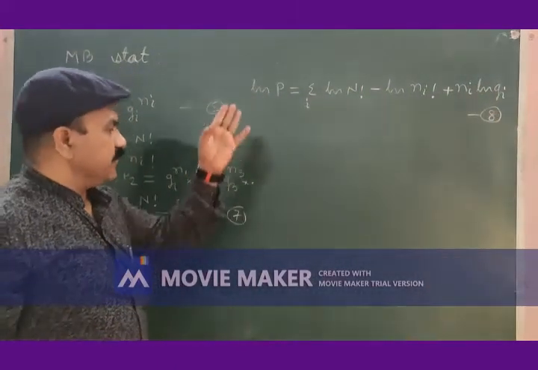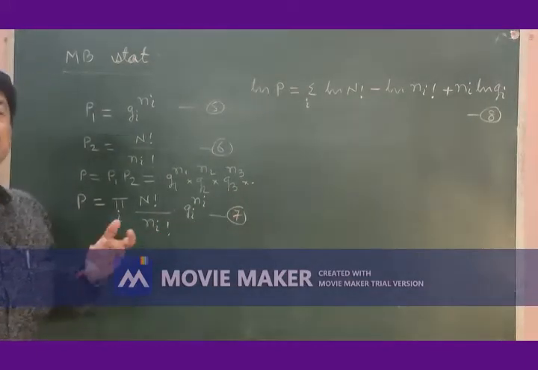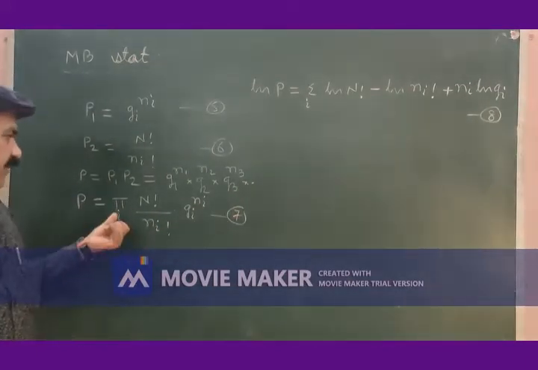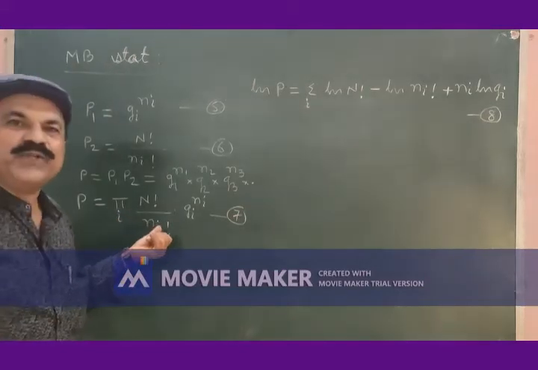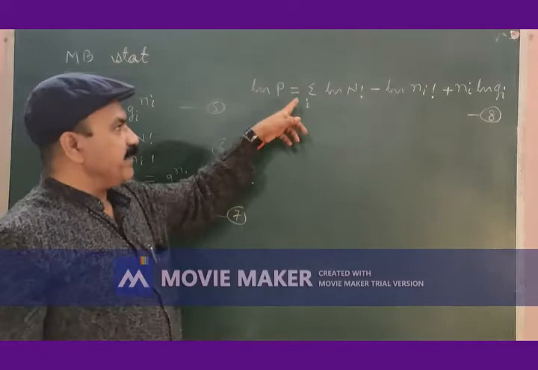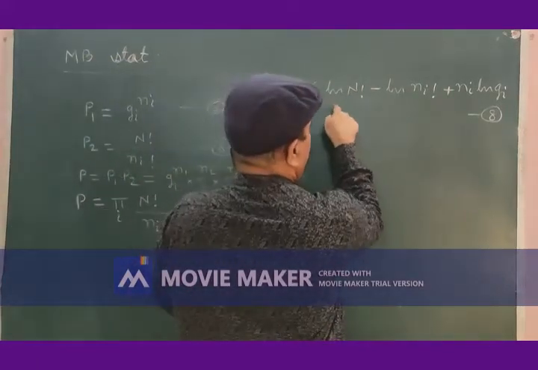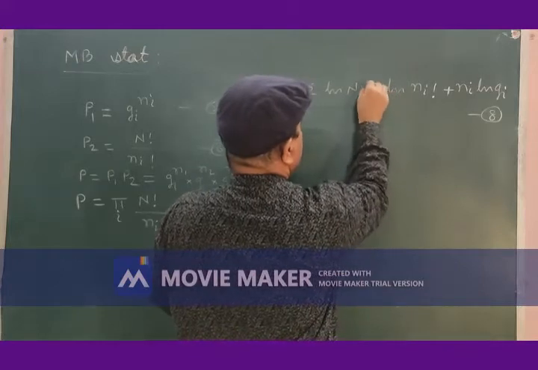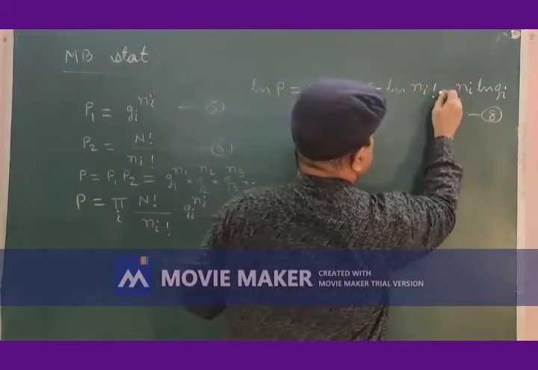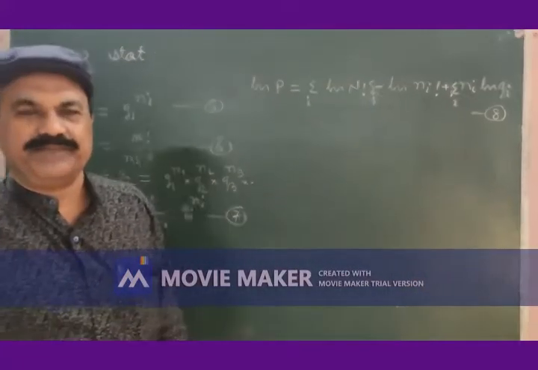What you have done? You have taken logarithm of equation 7. When we take logarithm, product gets converted to summation. So this product of i is replaced by summation of i. This is for first term. This is also for second term. The same is for the third term.